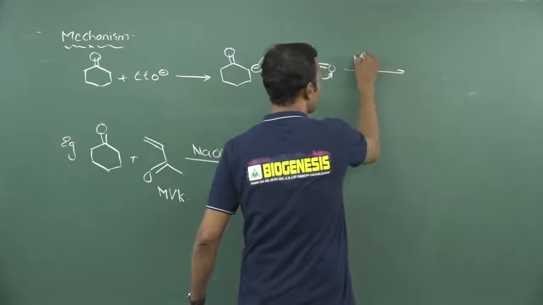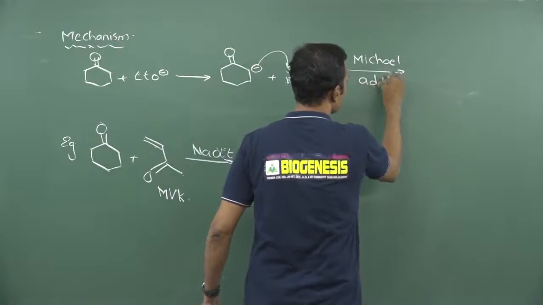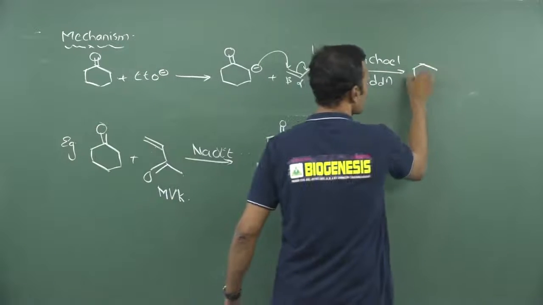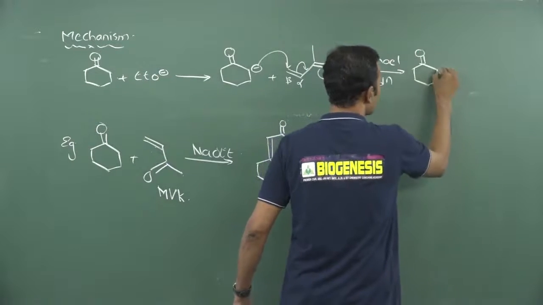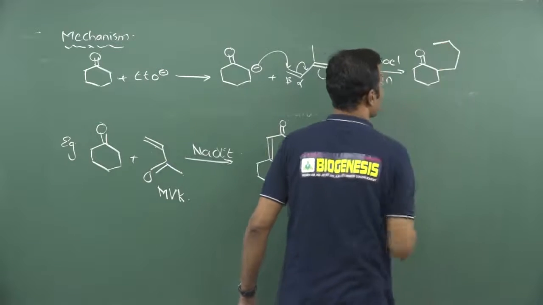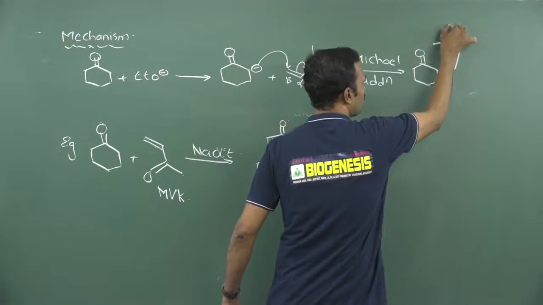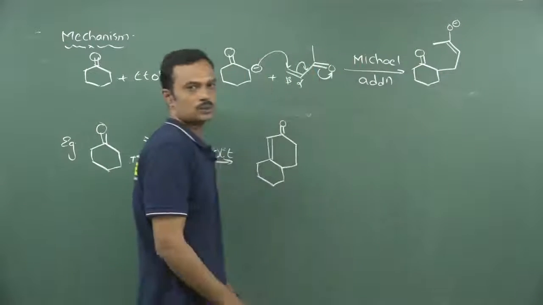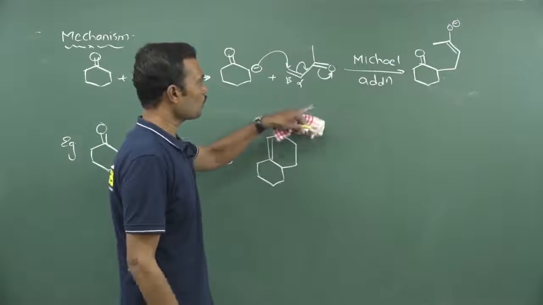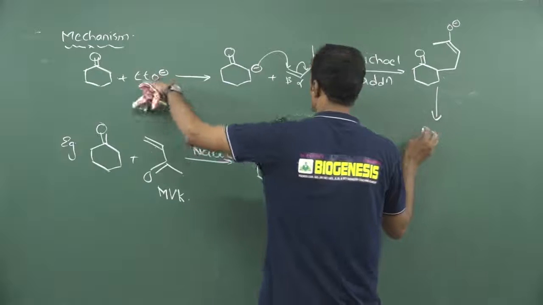So what is happening here? After the Michael addition reaction, see this beta carbon, then this is alpha, then carbonyl, and this is methyl. This alpha carbon carbonyl has a double bond and here we expect an O minus, which will take a proton from the corresponding solvent EtOH, which will remove a proton from here.